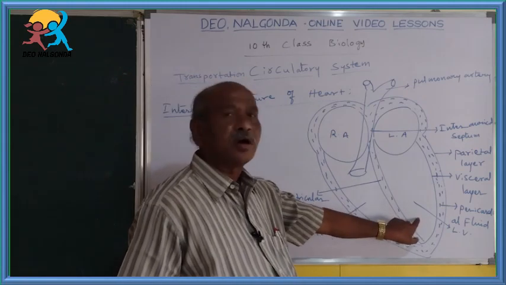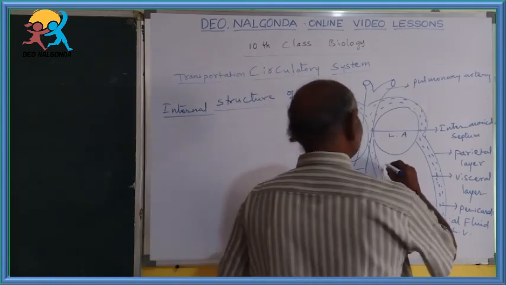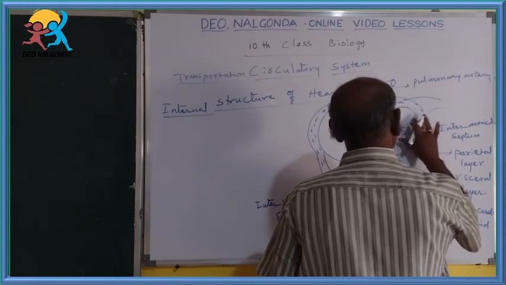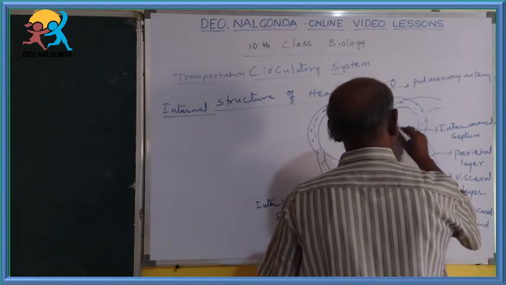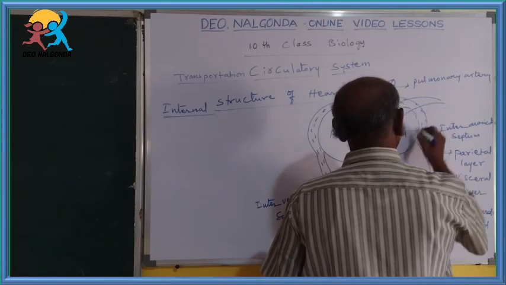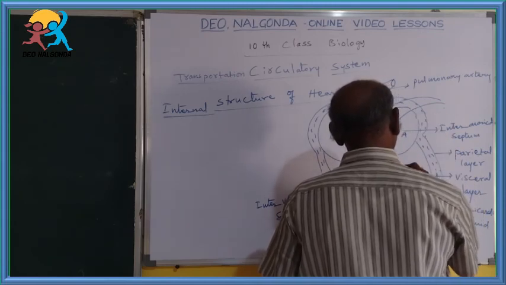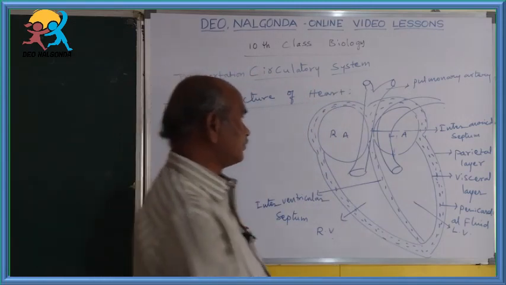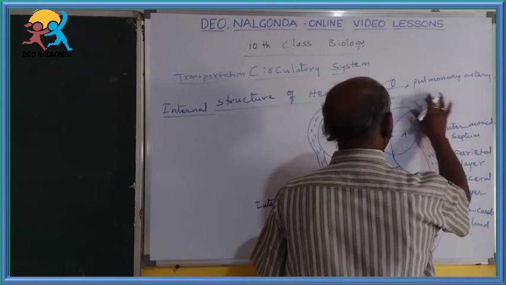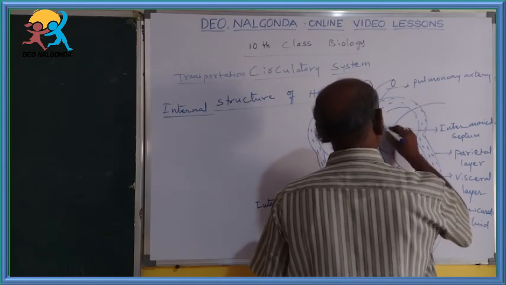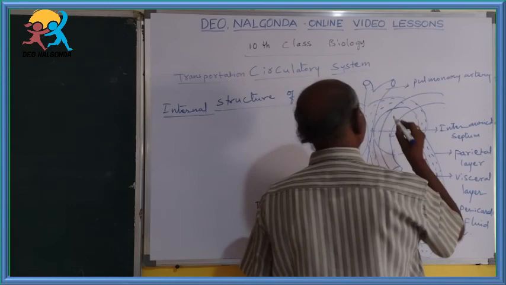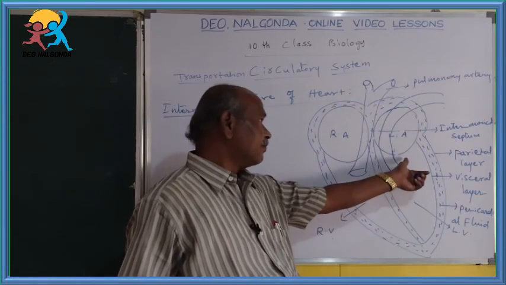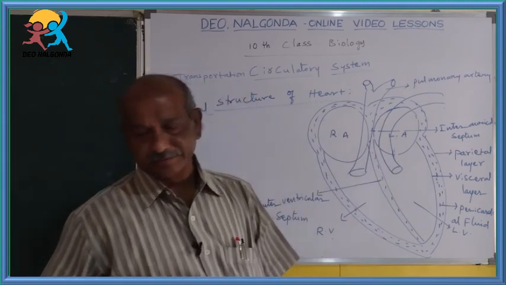Just like that, from the left ventricle, again a big artery arises.